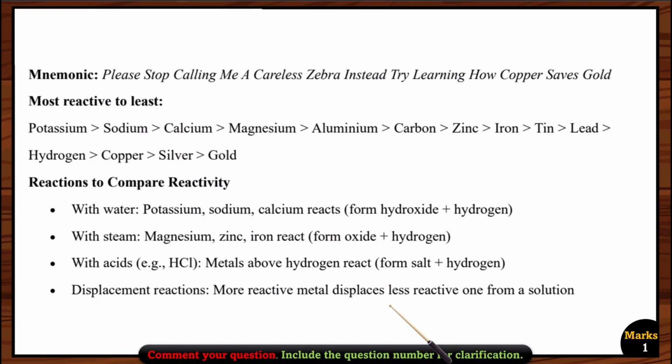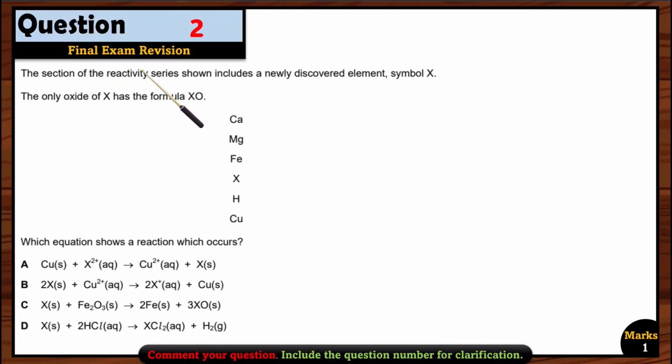Now let's see each question one by one. So let's see the first question. The section of the reactivity series shown includes a newly discovered element with symbol X. The only oxide of X has the formula XO. So this is the reactivity series and X is placed over here, and this is the formula of X.